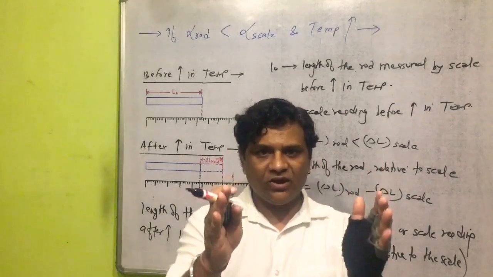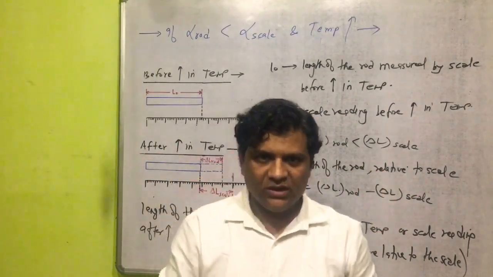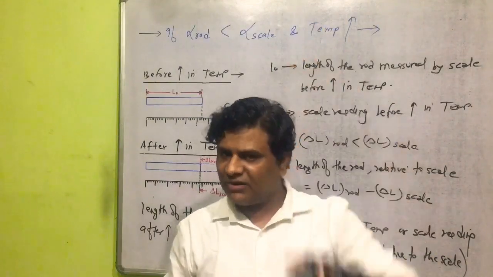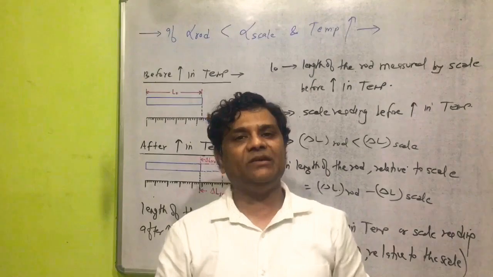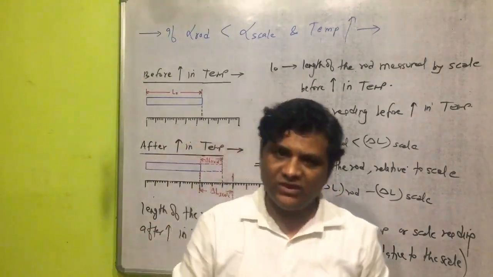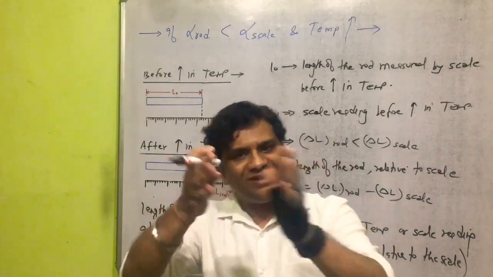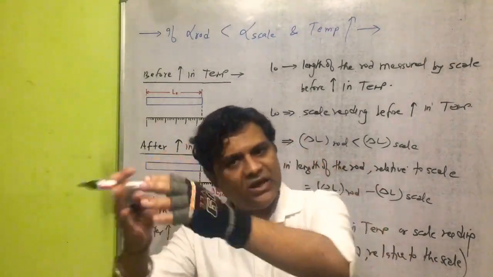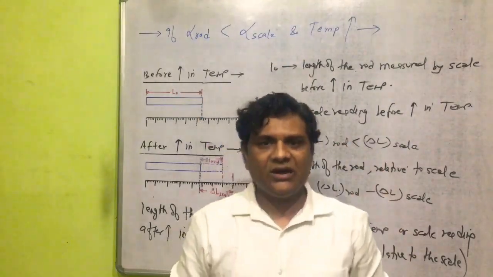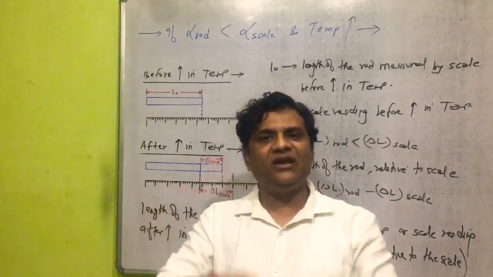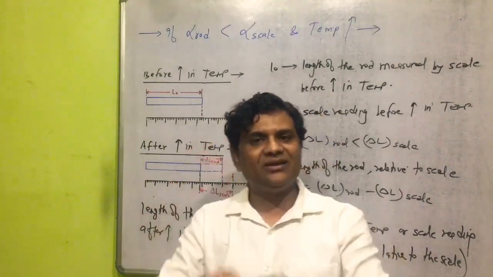The length of the rod measured by scale after rise in temperature, or scale reading after rise in temperature, will become equal to the length of the rod measured by scale before rise in temperature, plus increase in the length of the rod relative to the scale.